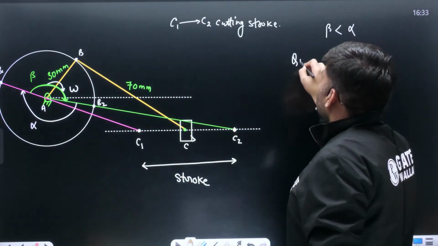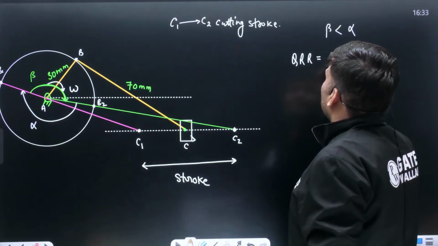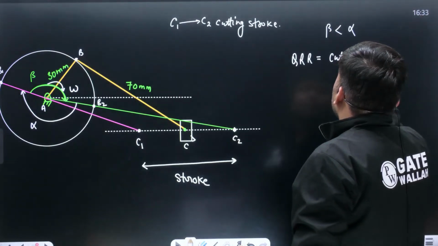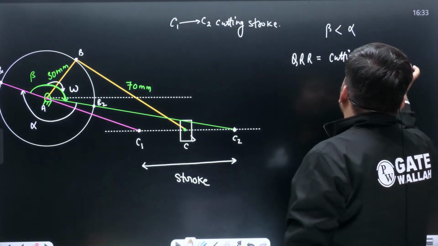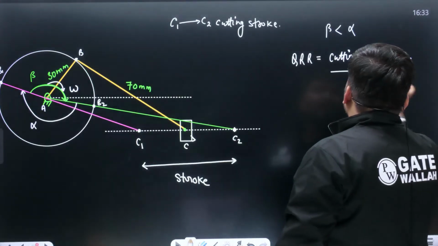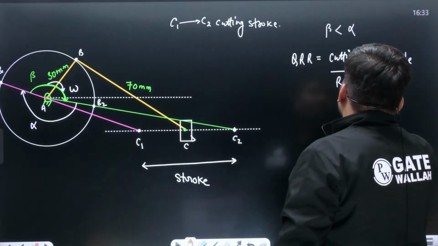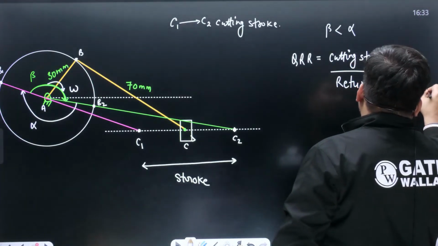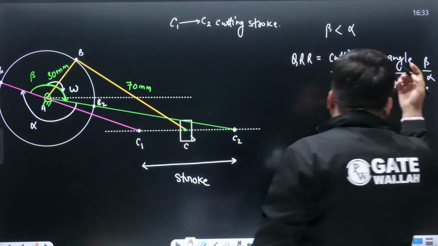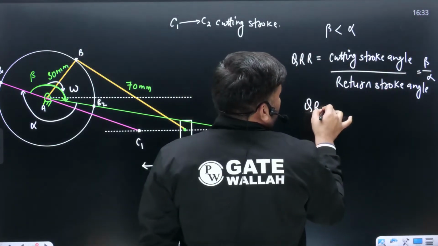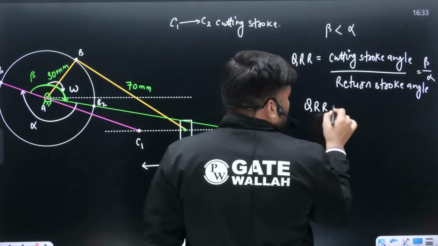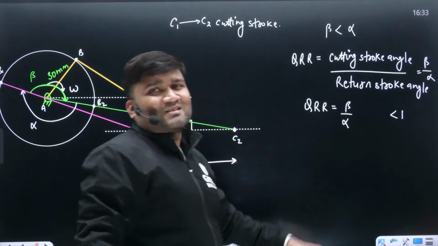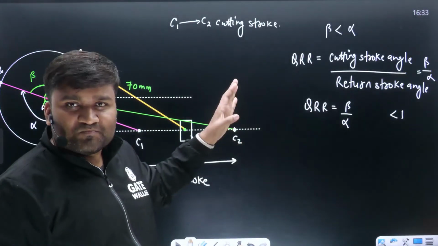Although, if somebody is asking what is going to be the quick return ratio, it is always defined as cutting stroke angle divided by return stroke angle. Getting a point? This beta by alpha value is the quick return ratio. Beta by alpha, sir, this is going to be less than 1. This is actually a wrong diagram.